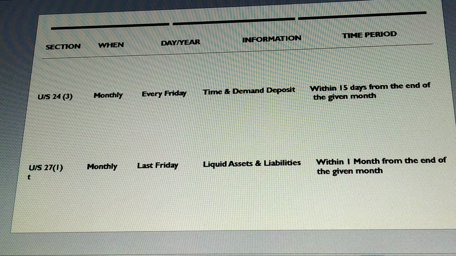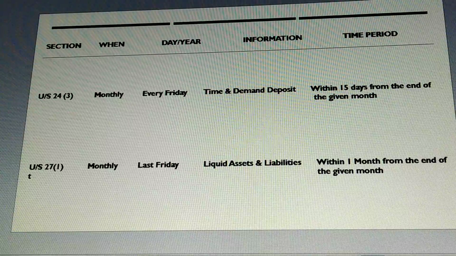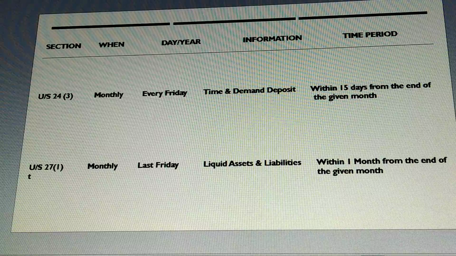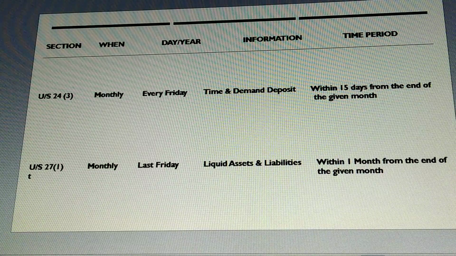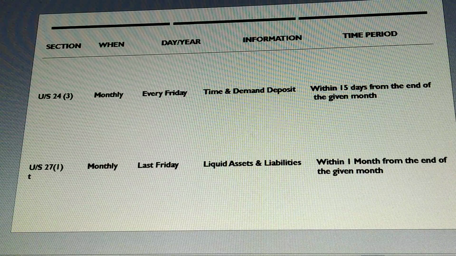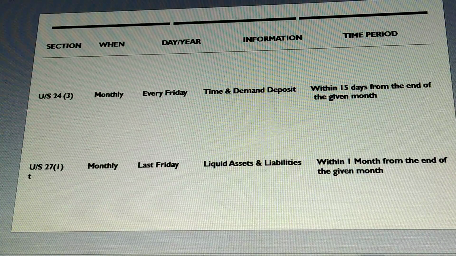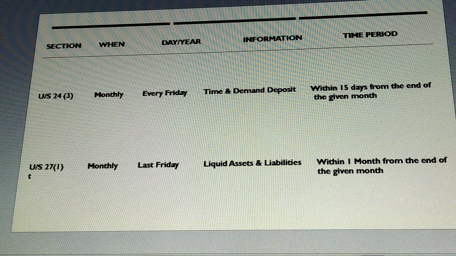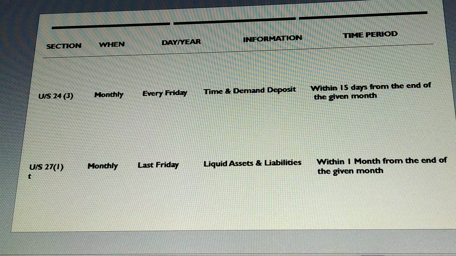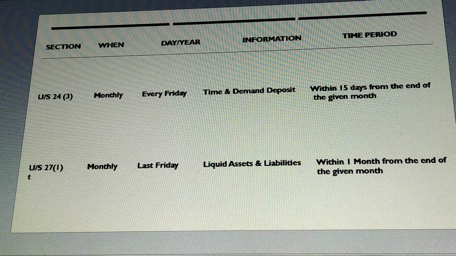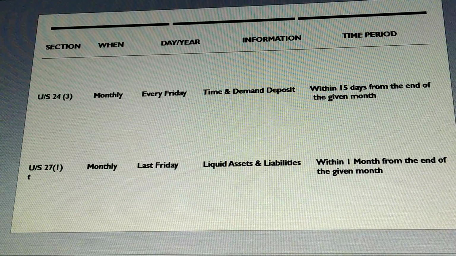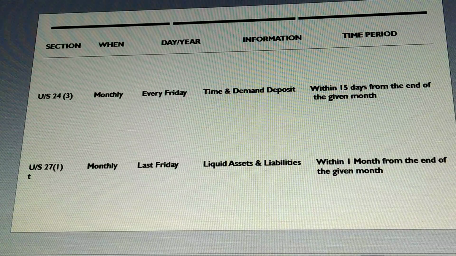Now, we have to write it in the form: under section 24(3) of the Banking Regulation Act 1949, every banking company conducting business in India is required to submit to the Reserve Bank of India a monthly return showing particulars, or information, about its time and demand deposits, liabilities as well as liquid assets in India.